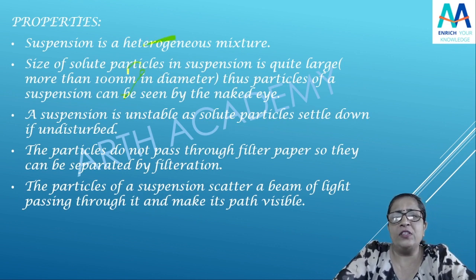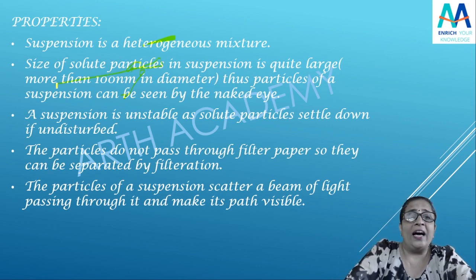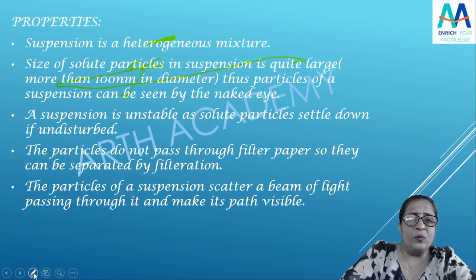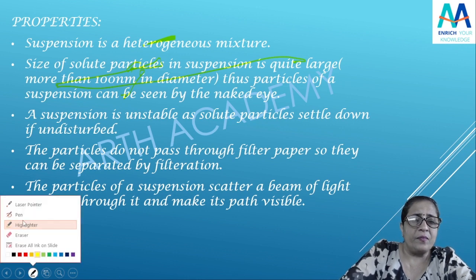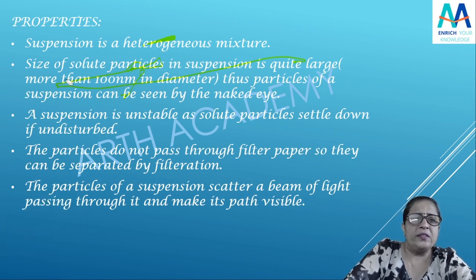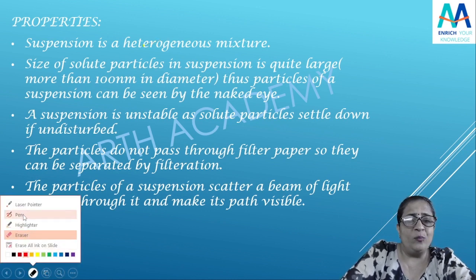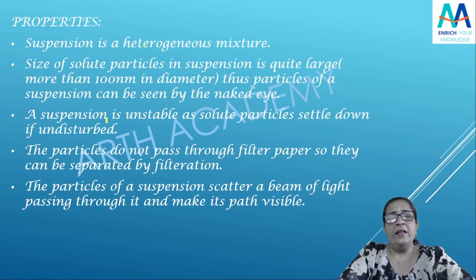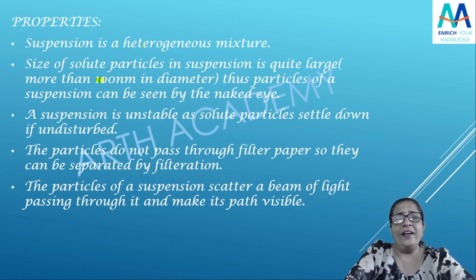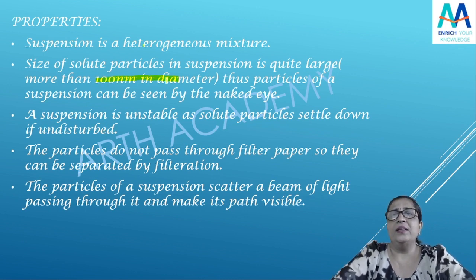Then the size of the solute particles in a suspension is what? It is large, quite large. Quite large means how much? It is more than 100 nanometer in diameter.